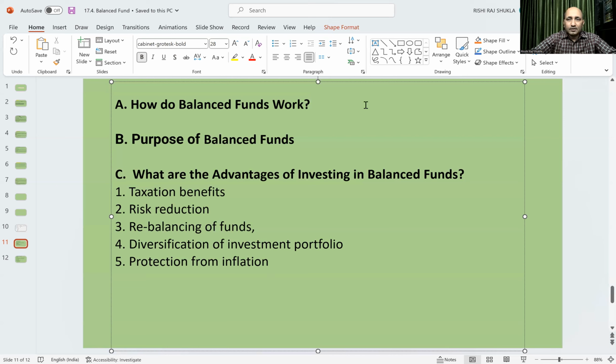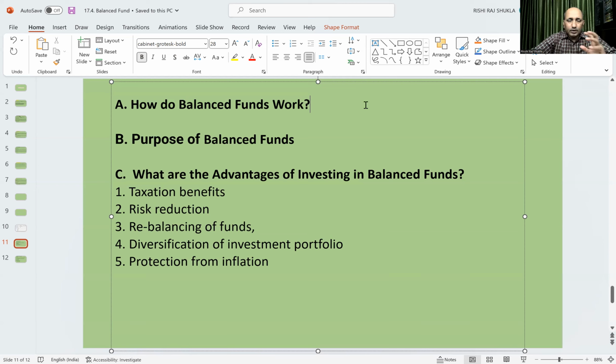Next, rebalancing of funds. Whenever some imbalance happens, the AMC or fund manager has the capability and keeps on rebalancing to align the scheme with the mandate. As per the mandate, rebalancing is done automatically. Then there is diversification of the investment portfolio.